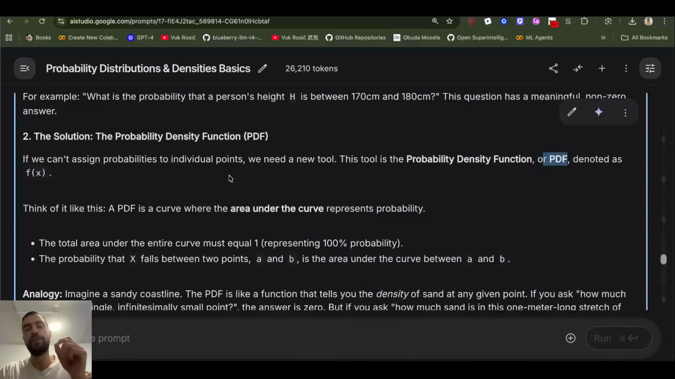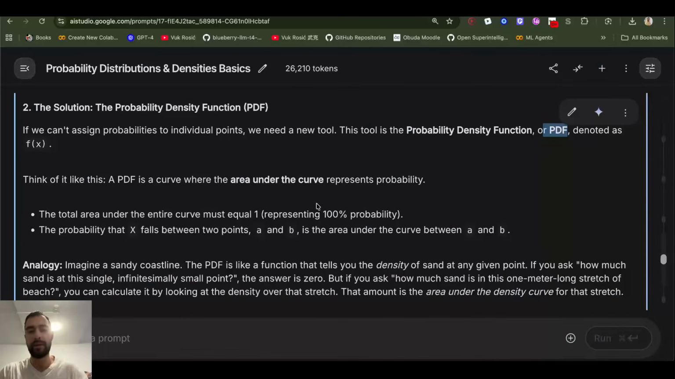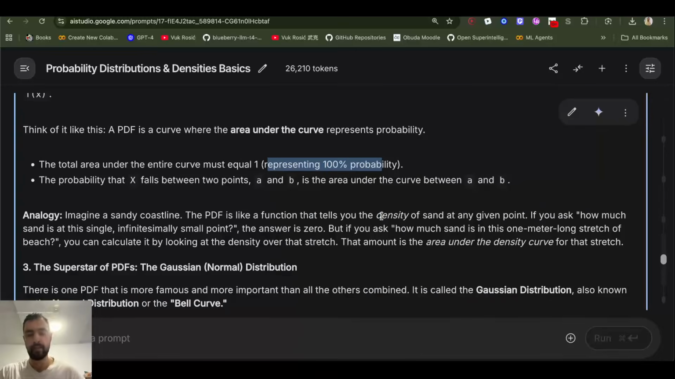So the total area under the whole curve must be equal to 1, which represents 100% probability. And the probability that event X falls between 2 points A and B is the area under the curve between those 2 points, A and B, that I just explained.